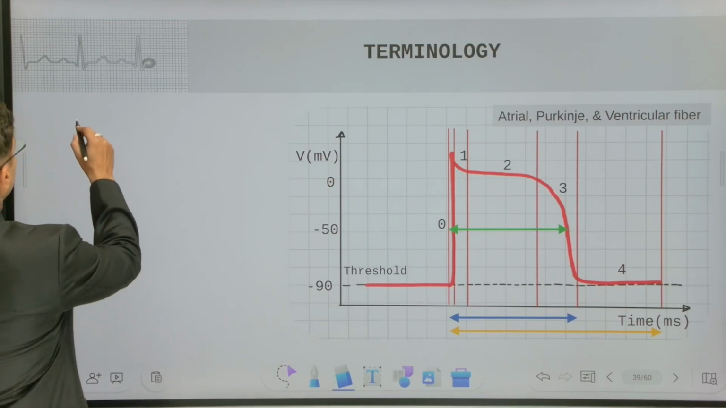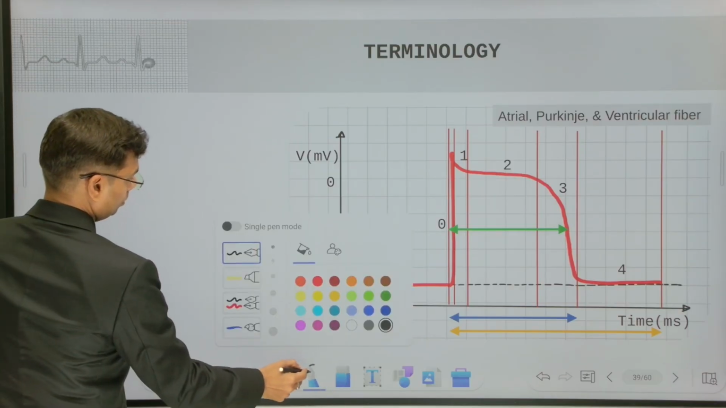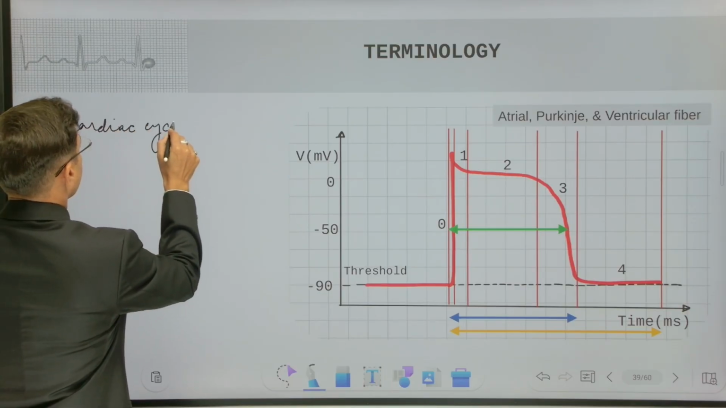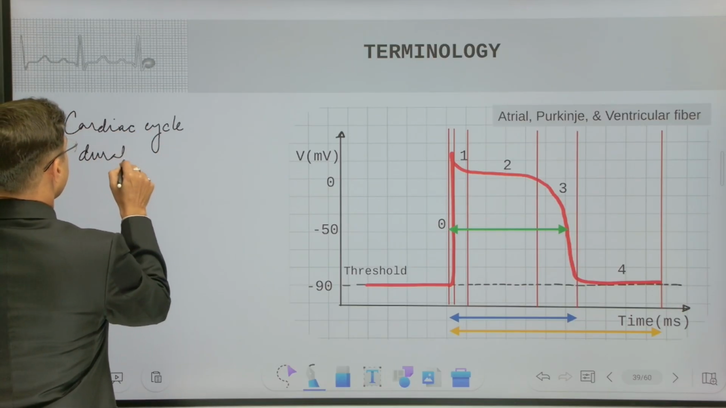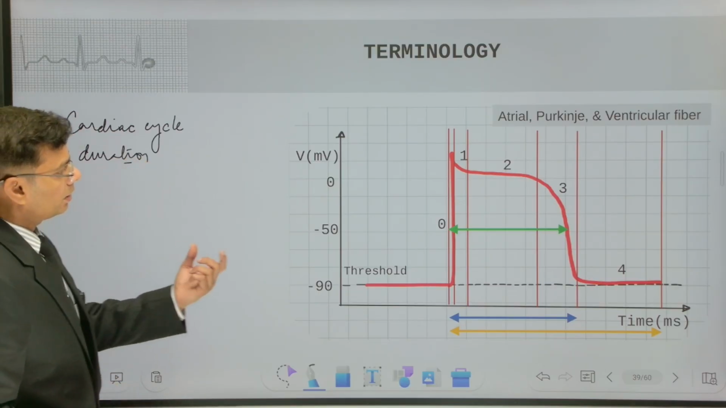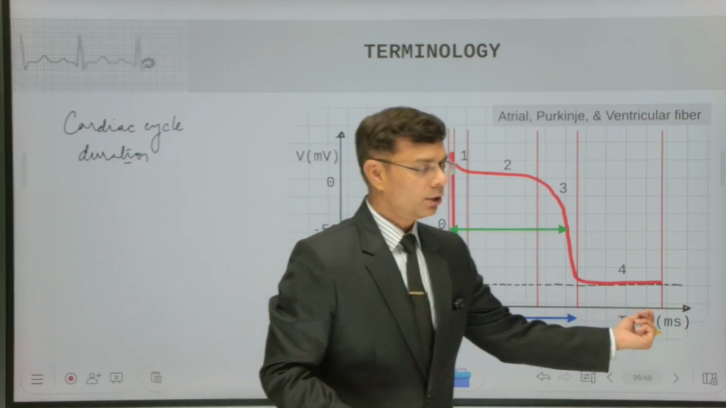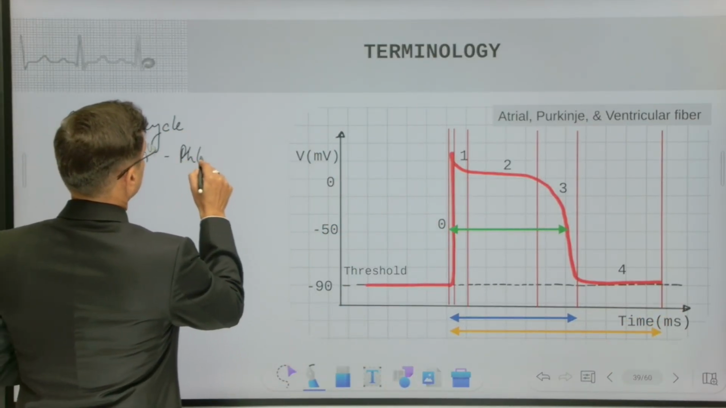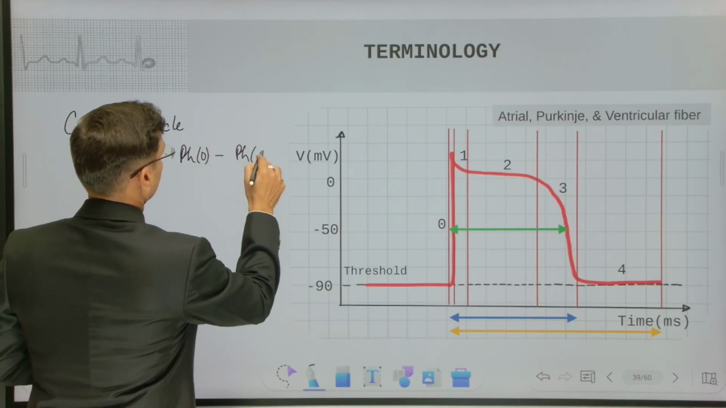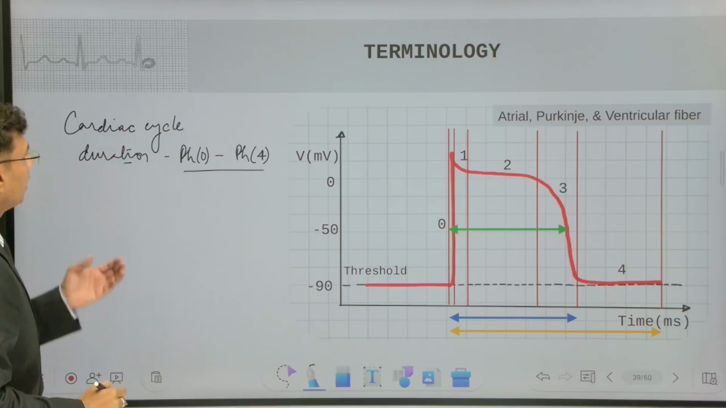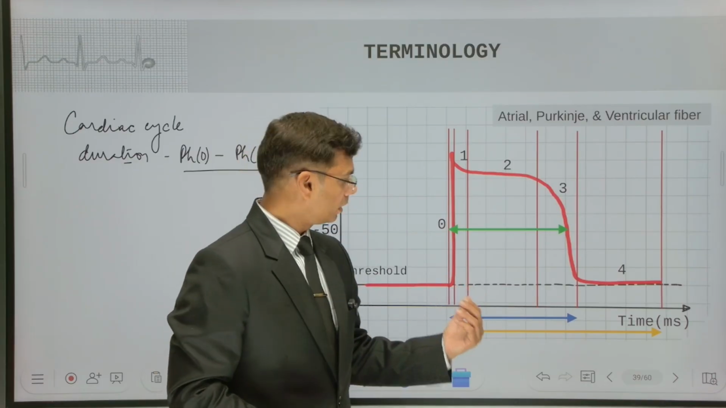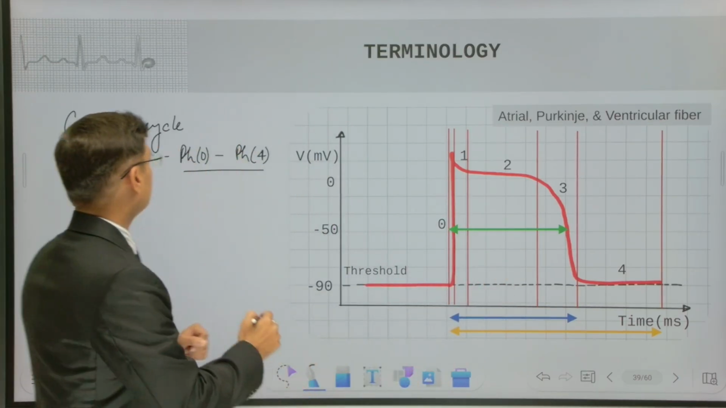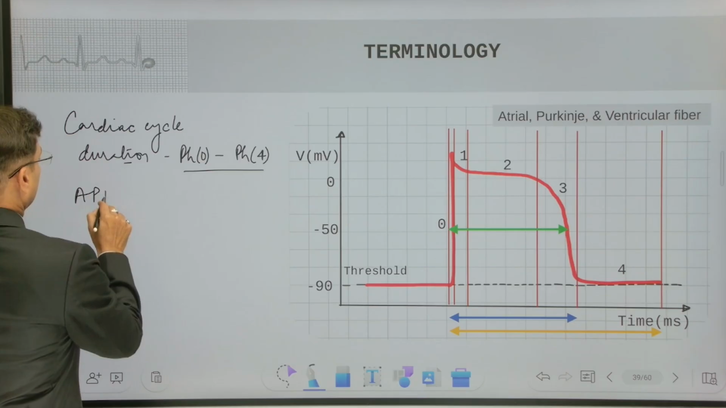Now, we will talk about some terms. Cardiac cycle duration. So, we know cardiac cycle duration is from phase 0 to the end of phase 4. Okay, so it is from phase 0 starting to the phase 4 end. So, this time interval is the cardiac cycle duration. Another thing is this blue arrow. This is the cardiac potential duration, or we can say action potential duration.